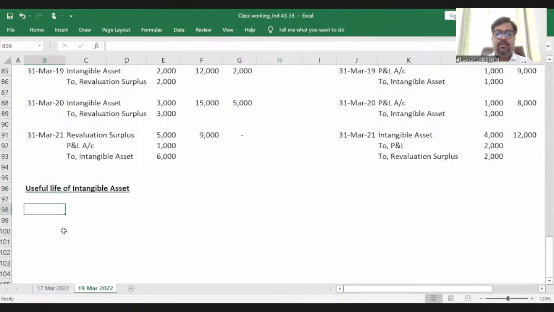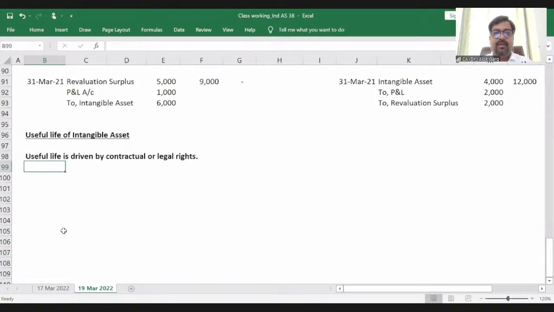Okay. Useful life is driven by contractual or legal rights. Contractual or legal rights. Useful life is driven by contractual or legal rights.